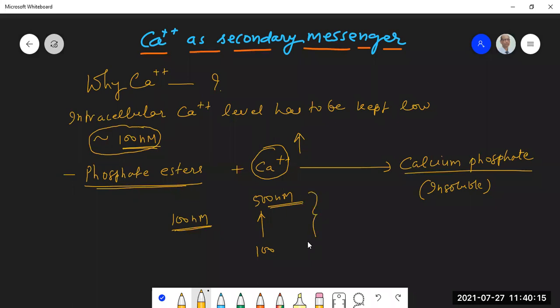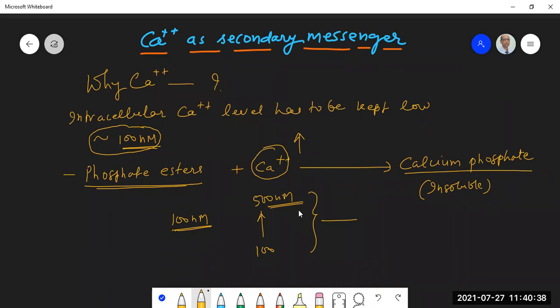This rise in calcium level gives a big trigger. From 100 nanomolar to 500 nanomolar, it's a big difference, but the amount of calcium ion required is not very high. Okay, so it gives a big trigger. This is the advantage that has been exploited of having calcium low in the cytoplasm.